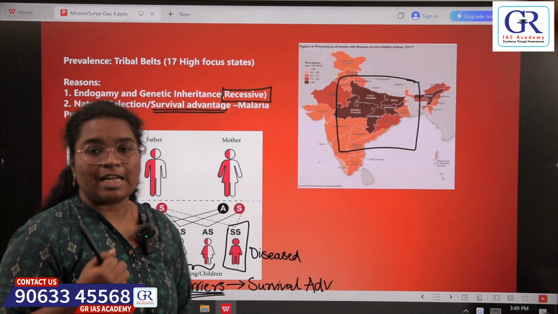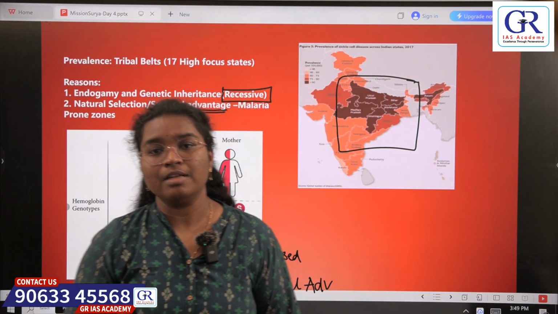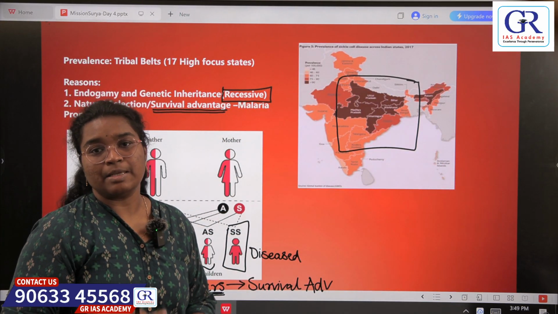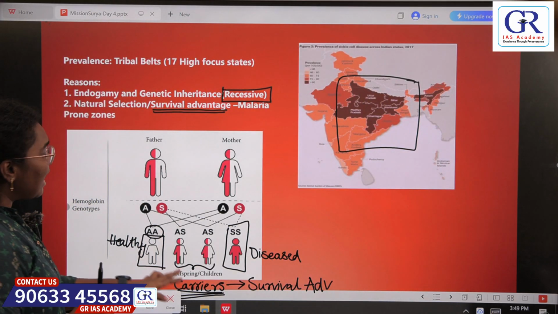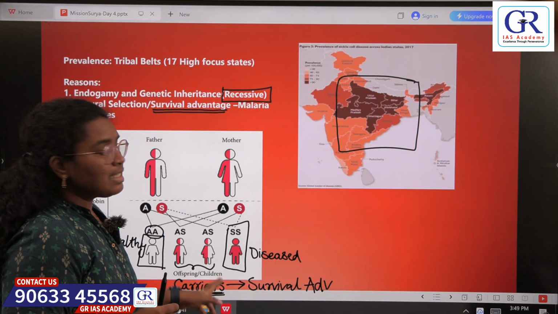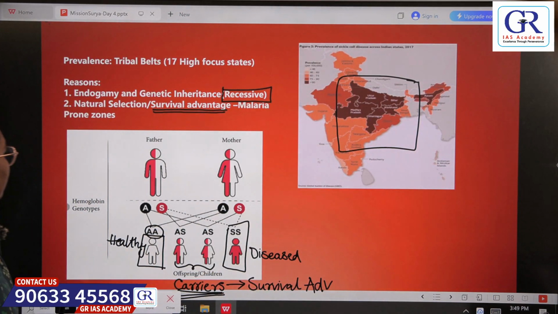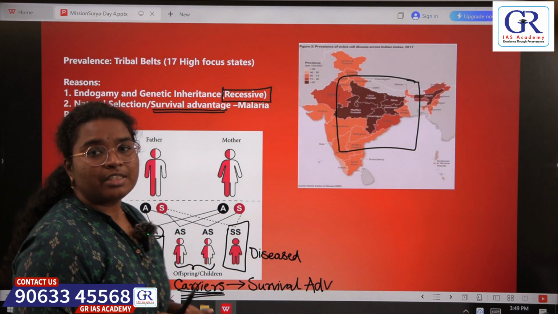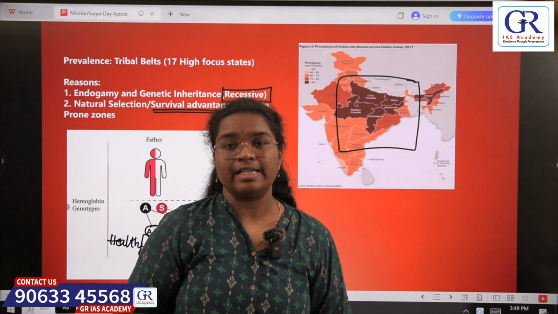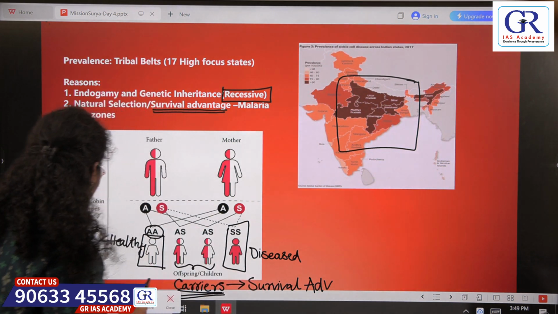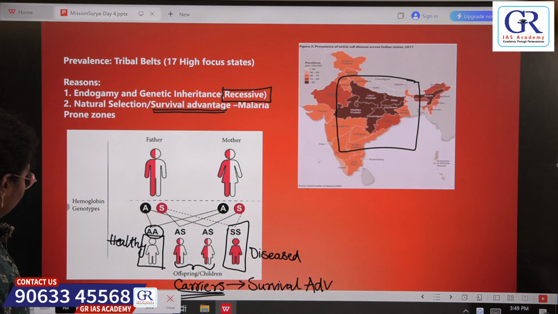So today in the tribal areas, many people are actually carrying the gene without expressing the symptoms. That is what is meant by survival advantage provided by the sickle cell gene to the tribals. Because of the more number of carriers among the tribals, that gene gets circulated when they mate and finally gets expressed. So let us see